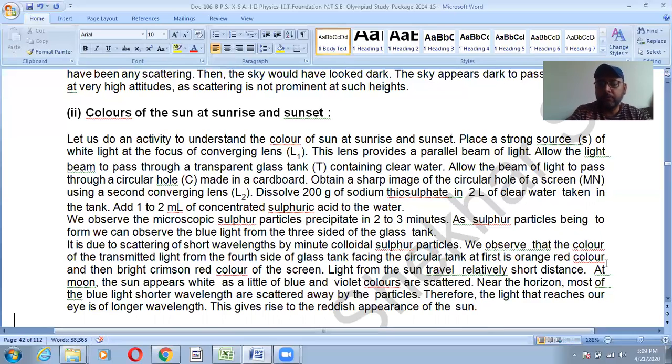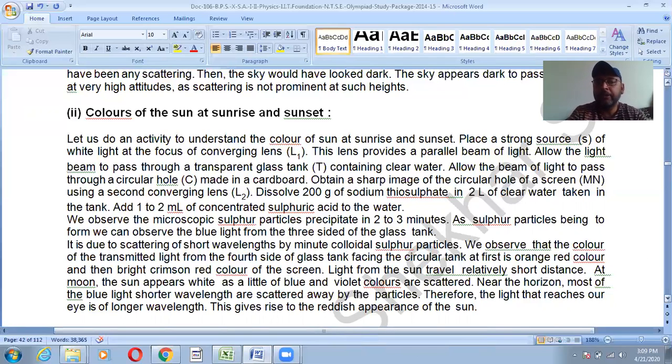When the sun's light covers a relatively short distance, at noon, the sun appears white, as only a little of the blue and violet colors are scattered.